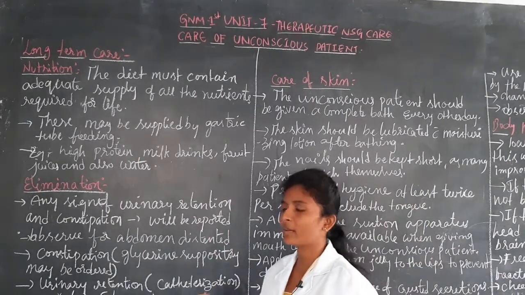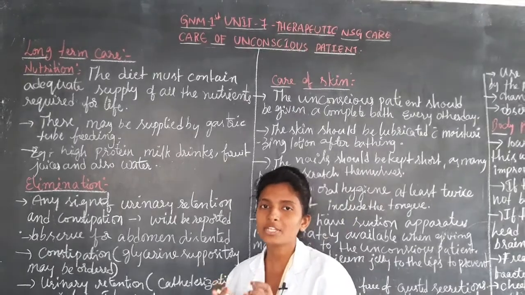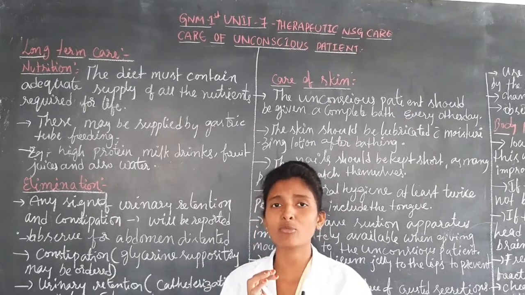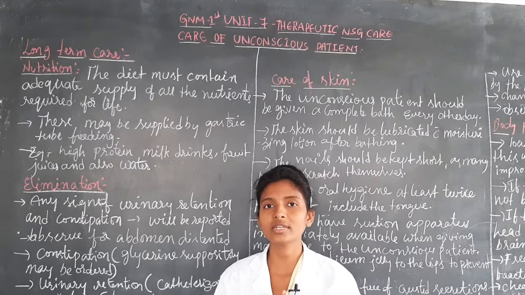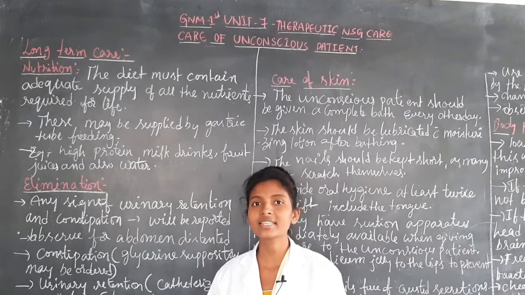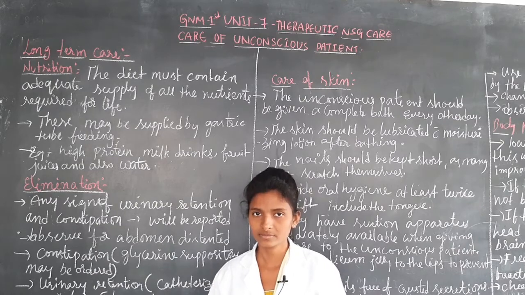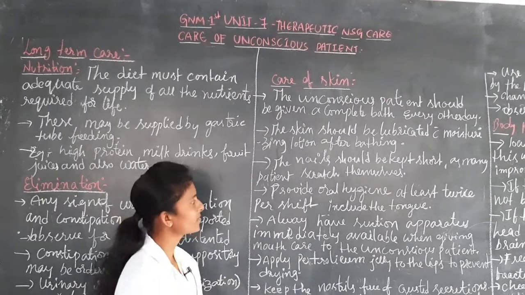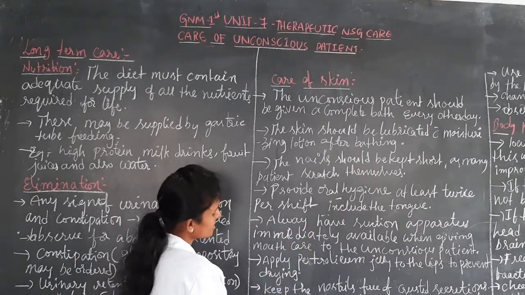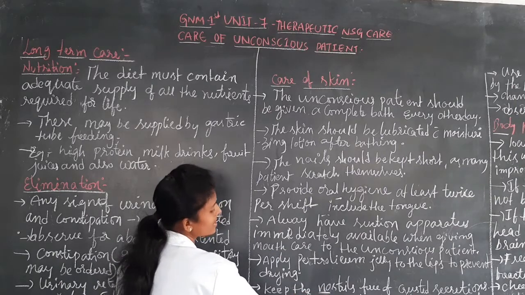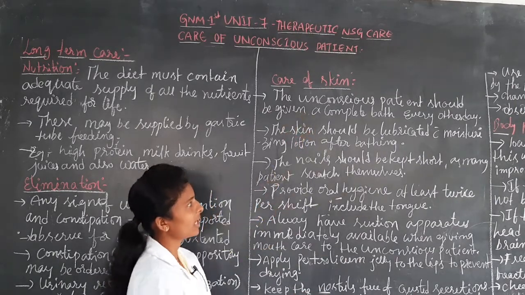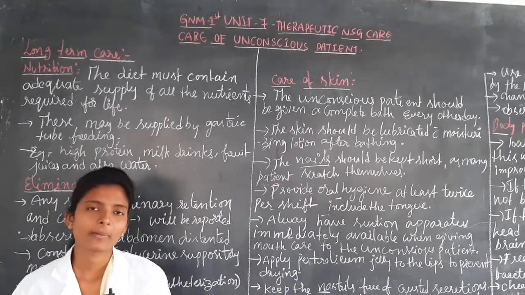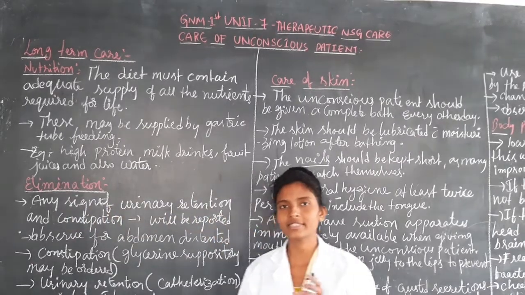And the next thing is elimination. Where the patient is not able to pass urine or is not having any bowel movements, how the nurse is going to treat that condition, we have seen. And next is care of skin, how the nurse is going to give the care of skin, and not only the skin, but oral hygiene, nostrils, eyes and nails. How they are going to treat these conditions, we have seen.